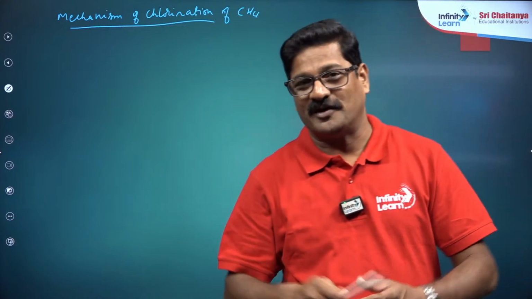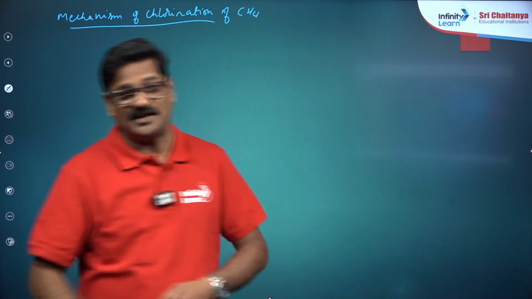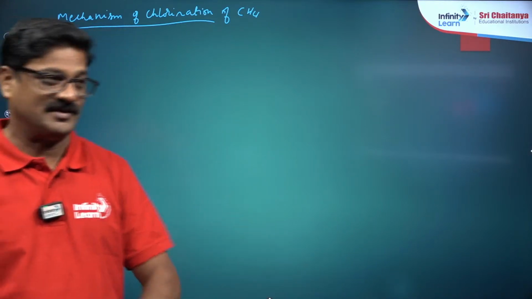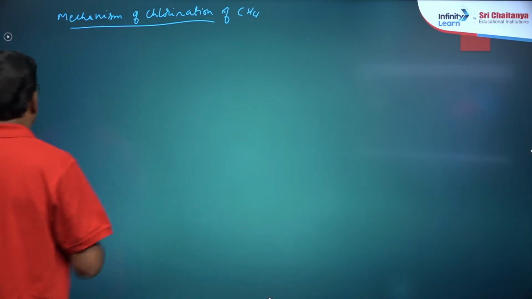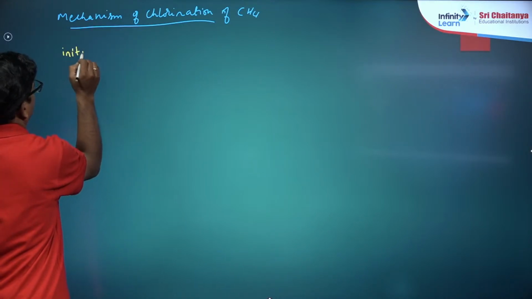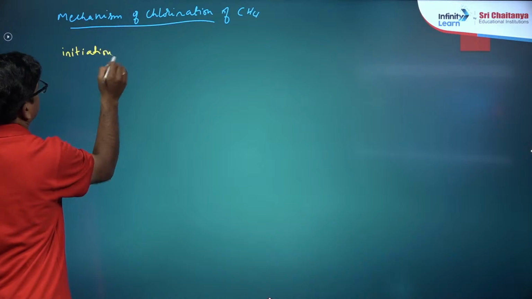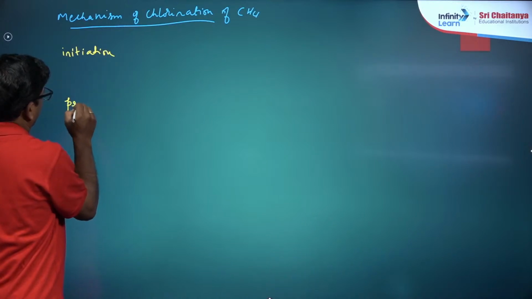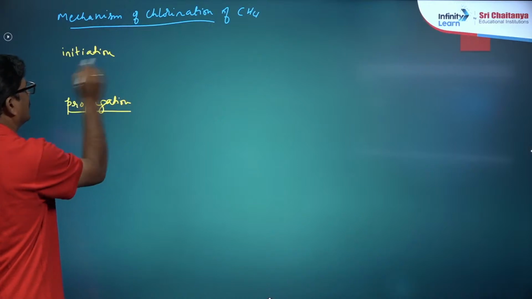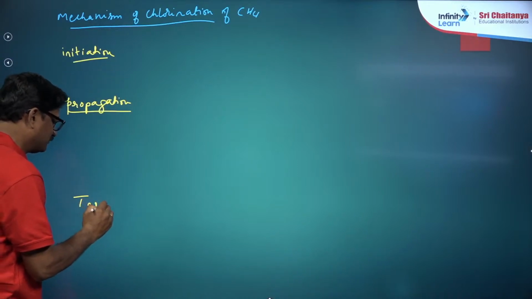Any free radical mechanism requires three major steps: initiation, propagation, and termination. Let us talk about the initiation method. This is initiation, and it is propagation, and it is termination.